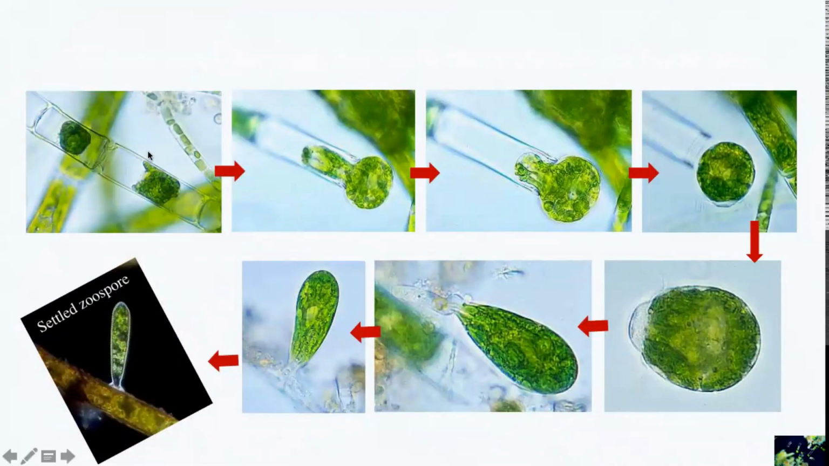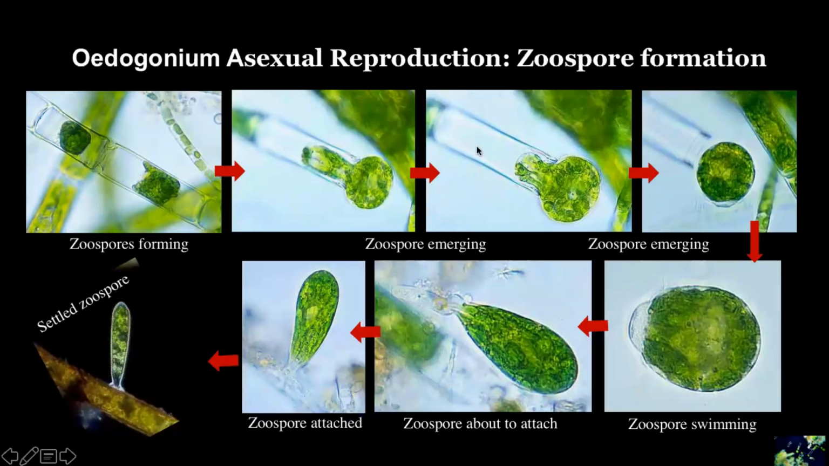So these are the series of pictures that you can see here. It shows Oedogonium in different stages of its asexual reproduction. These pictures show how the whole process of asexual reproduction takes place in Oedogonium. In the first picture, you can see the rounding off of the cellular contents in the zoosporangium, which results in the formation of the zoospore. And here you can see how the zoospore is getting liberated from the zoosporangium, and here it is completely liberated and emerging.